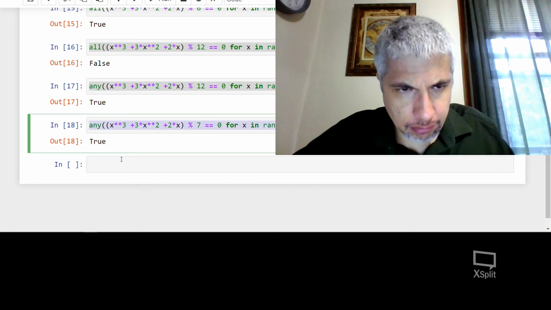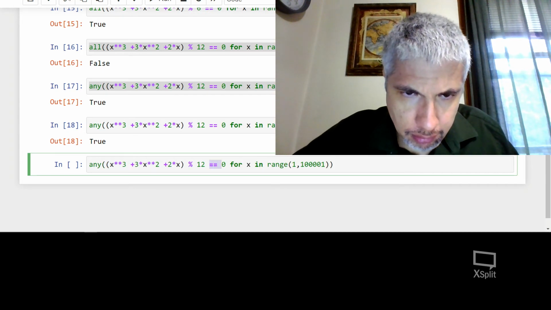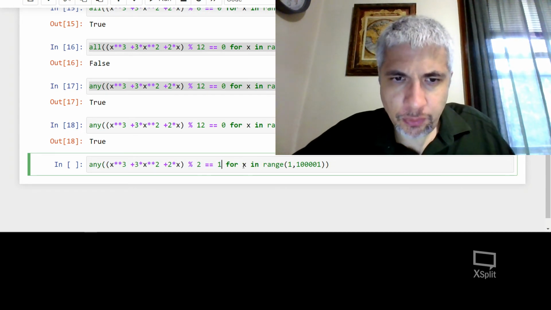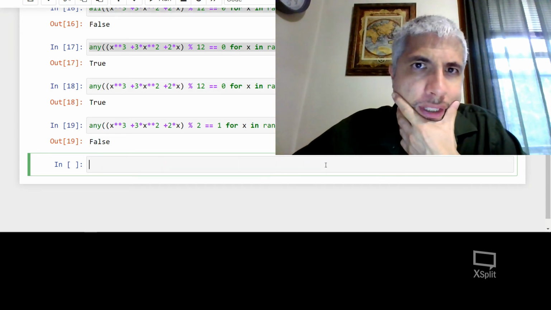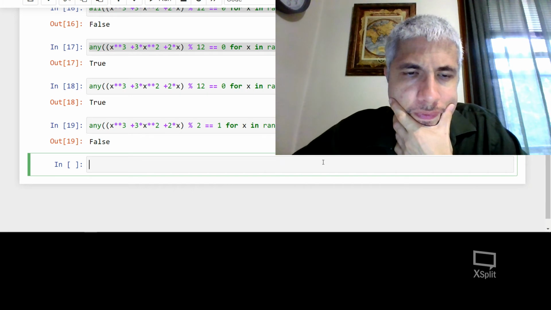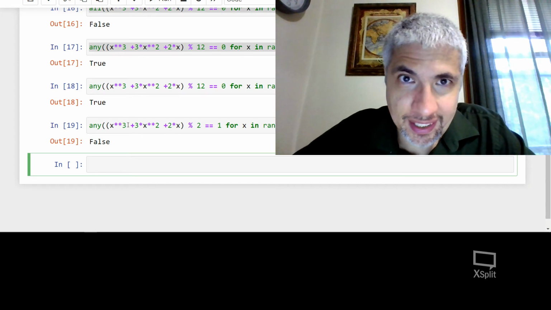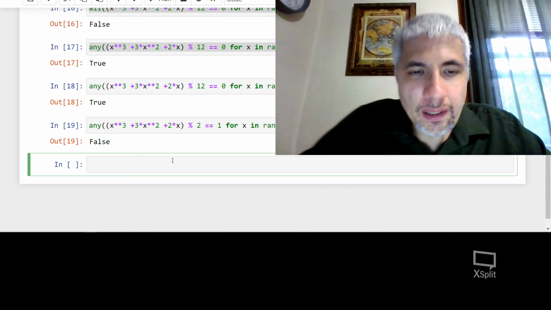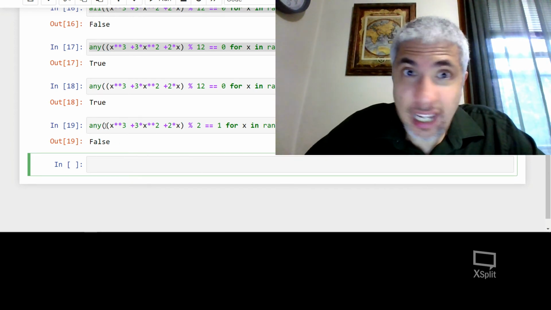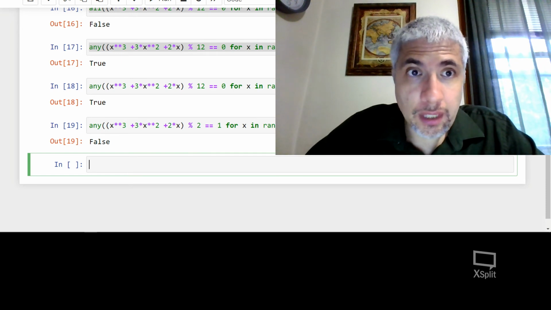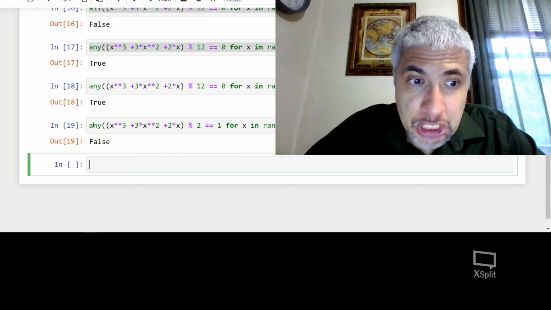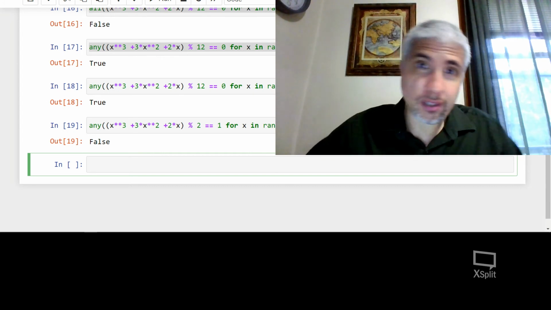Is it ever odd? So let's see. Is it ever odd? When I divide by 2, do I ever get 1? Is this ever going to be odd? The answer is no. You might see why. Maybe not. Maybe it's not obvious right away. This piece is always even. And you can factor out an x squared there, and you'll get an x plus 3 times x squared. I'll let you think about that because that's more of a math question. But this now is telling me, hey, this never happens. It's never true that this is odd. So that's a useful application of using the any function to do this sort of experimental math.